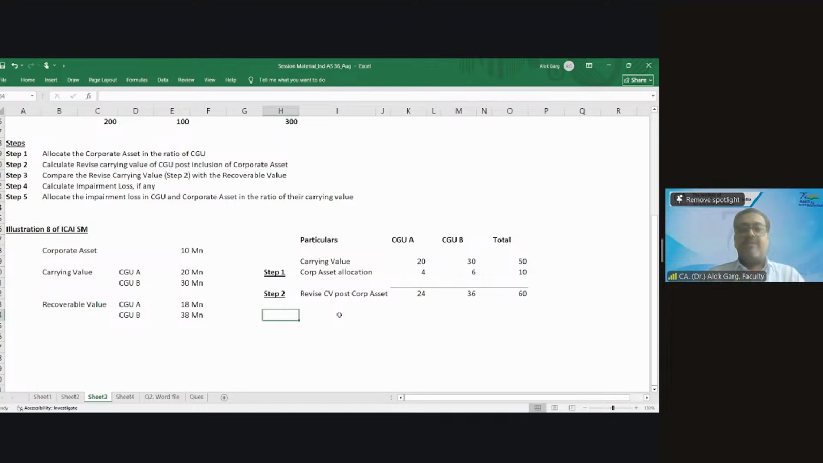What is my step number 3? Compare the revised carrying value with the recoverable value. What is my recoverable value? $18 and $38, right? 18 and 38.